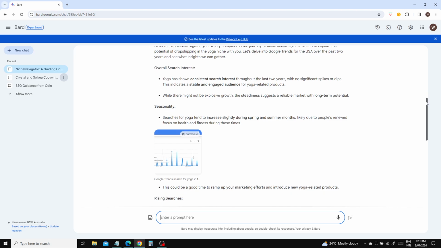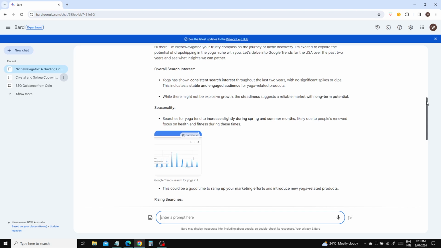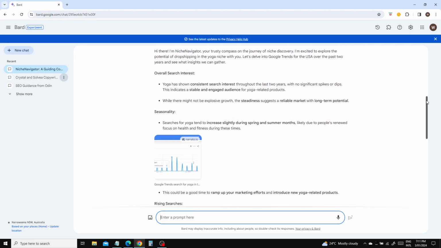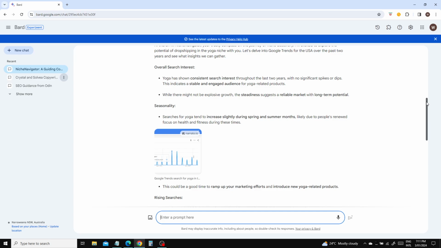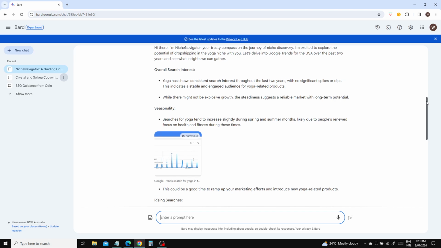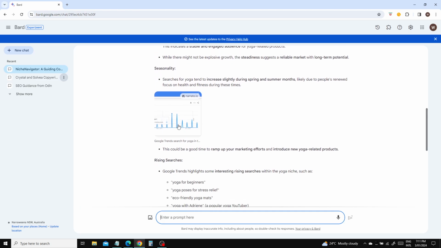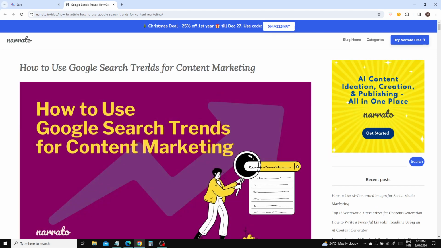Like, see, it's going to show you this. The seasons of it tend to increase slightly during spring and summer months, likely due to people's renewed focus of health and fitness during these times, which does make sense. It's shown consistent search interest throughout the last 2 years with no significant spikes or dips, and that's actually a good thing. It's showing that it's stable, and it's a good field to go into. Yeah, as it says, steadiness suggests a reliable market with a long-term potential. It gives you search for yoga here. We'll just click on the search trends. Well, that's not what we wanted.